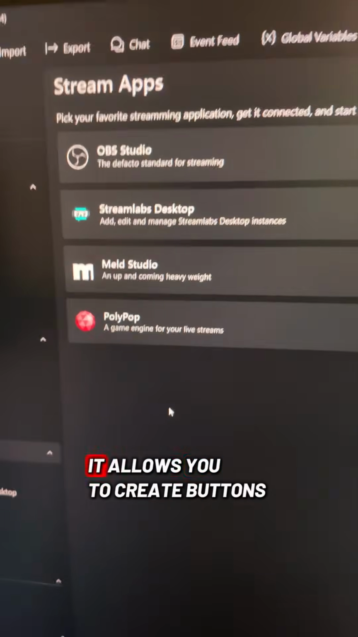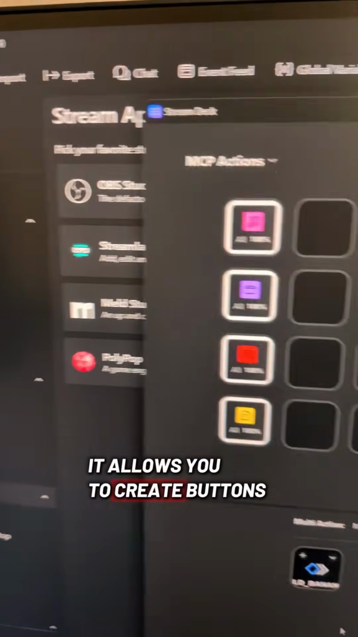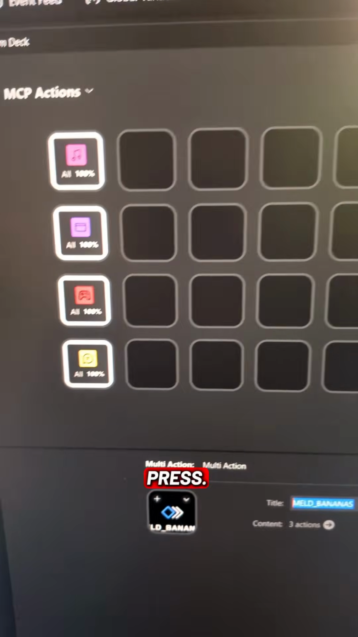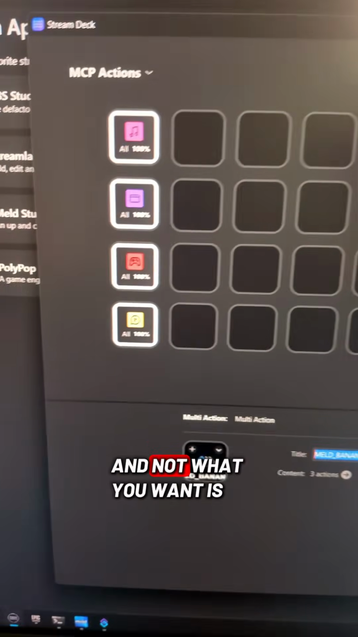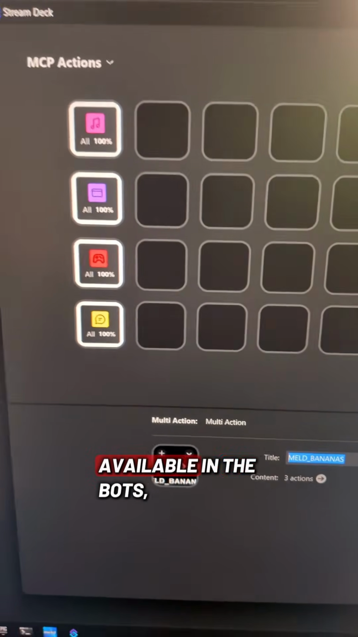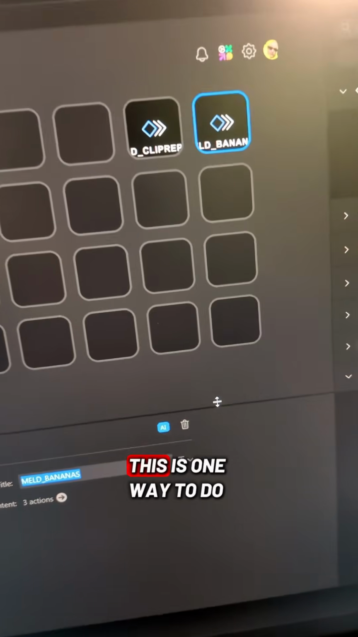So what this does, it allows you to create buttons in Stream Deck that you can press. So if your favorite integrations are in Stream Deck and not what you want is available in the bots, this is one way to do it.